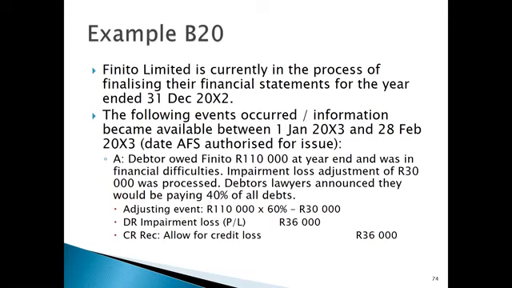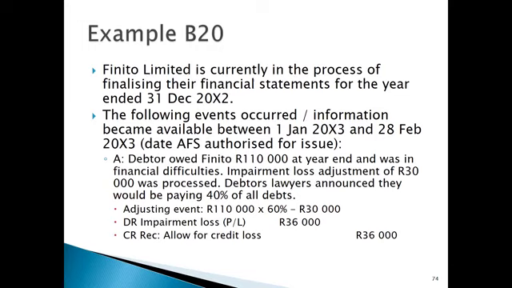We're now going to look at a number of different scenarios with example 20 from your GRIP and GAAP textbook. This example has a number of different scenarios, so we're able to really apply ourselves and the information from our events after the reporting period. This example says to us that Finito Limited is currently in the process of finalizing their financial statements for the year ended 31st December 20X2.